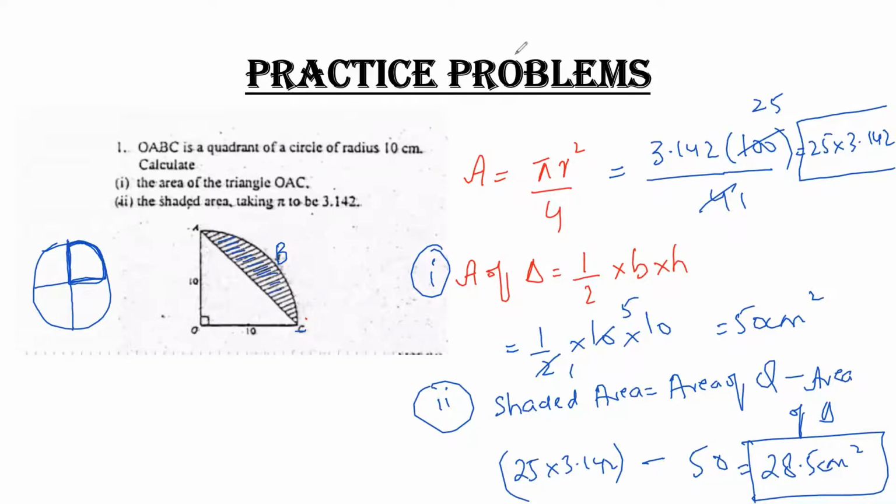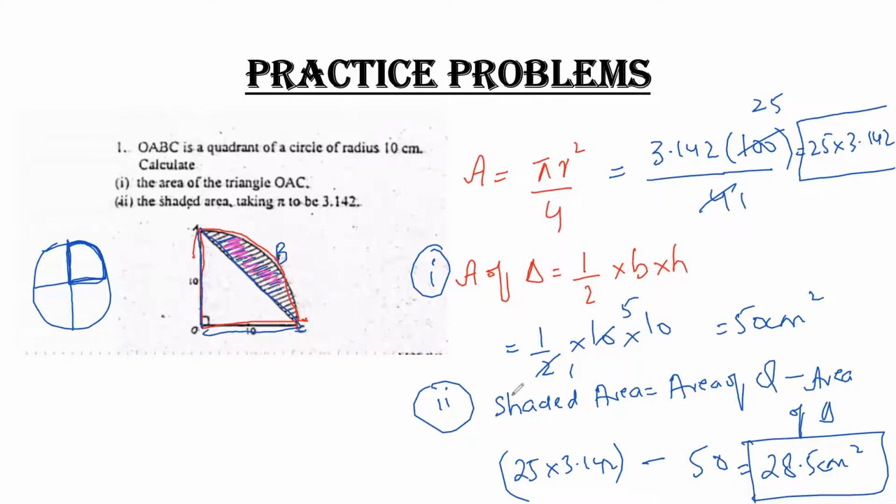If I calculate the area of a quadrant, this is the whole area of a quadrant, and if I subtract this area of triangle from the area of a quadrant, I'll get my answer, which is basically the area of this shaded region.